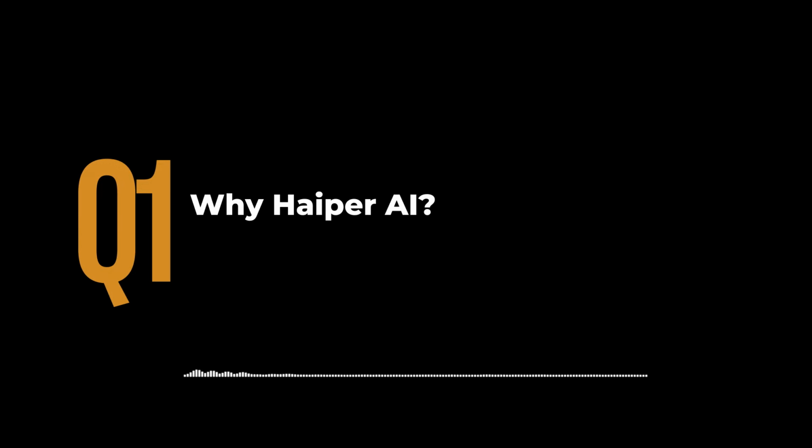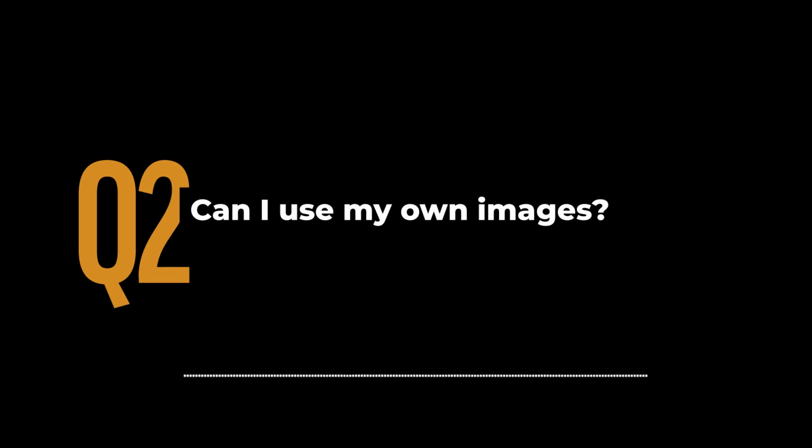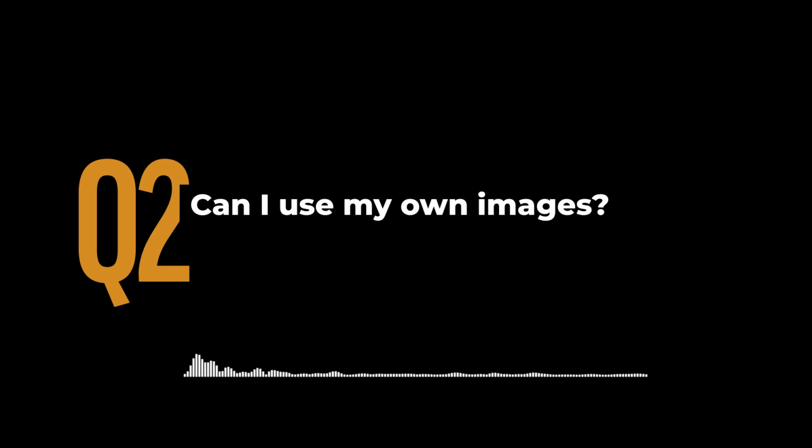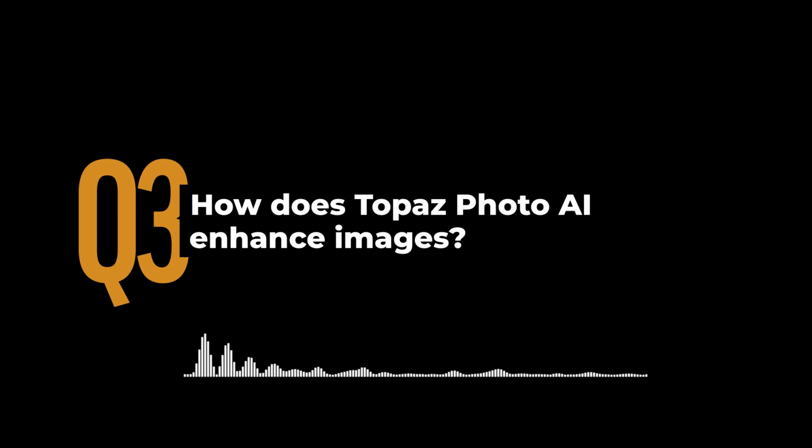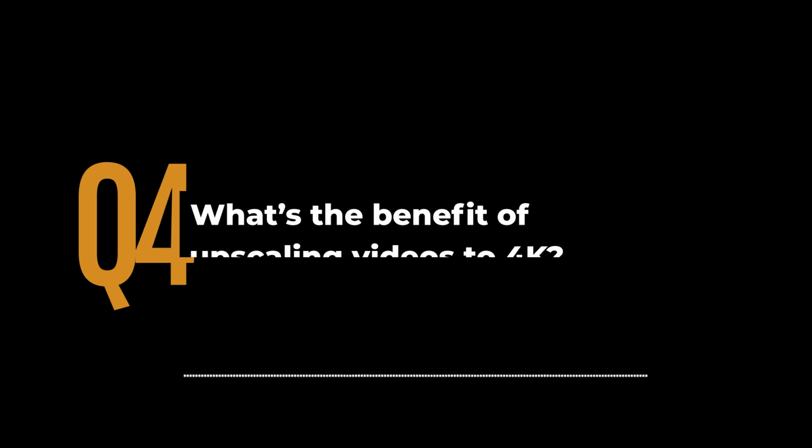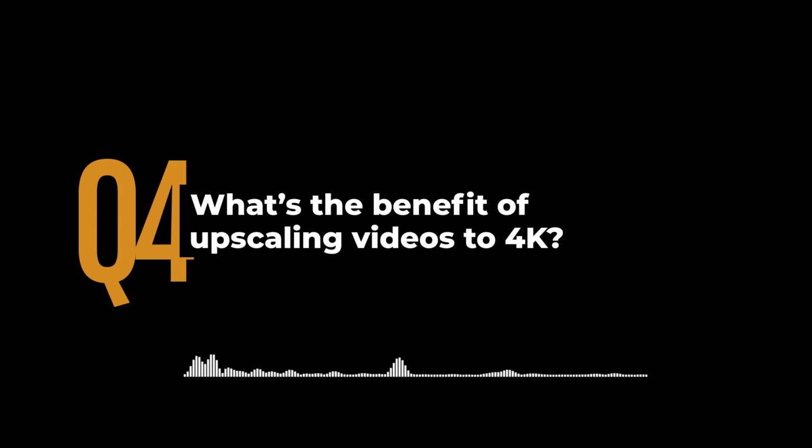Hyper AI stands out for its simplicity and efficiency, turning stills into motion while being free as of right now. Absolutely, using your own images not only adds a personal touch, but ensures your video tells your unique story. Topaz Photo AI enhances clarity, details, and overall image quality, making them more suitable for cinematic video creation. 4K resolution adds unparalleled depth and clarity, elevating the professionalism and viewer engagement of your videos. It's especially useful for additional effects like panning and zooming in when your publishing format is 1080p.